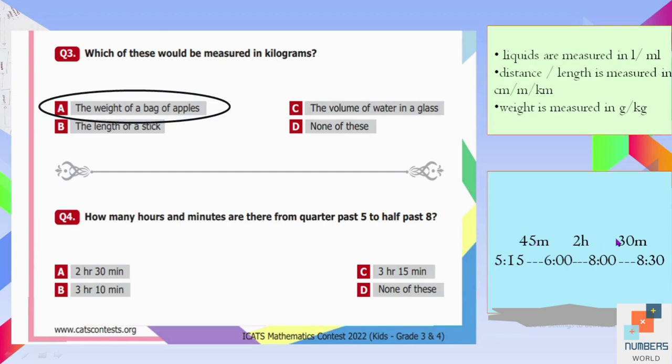Now we have hours and two chunks of minutes, but we have to complete the hours first. We know that there are 60 minutes in 1 hour, right? So we have to see what can be given from these 30 minutes to 45 to complete 1 hour. Obviously 15 minutes will be given to it, and then we will have 1 extra hour and 15 minutes will be left over here. So now we have 1 hour and 2 hours. 1 hour plus 2 hours is equal to 3 hours and then 15 minutes. So C is our option over here, 3 hours and 15 minutes.